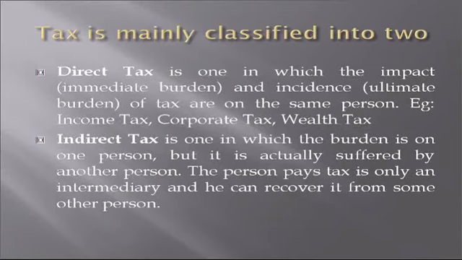In the case of income tax, the person who pays tax is called a taxpayer. The taxpayer directly pays the tax amount to the government. There is no intermediary in between them. But in the case of indirect tax, there comes one intermediary. That intermediary collects the tax and pays it to the government.